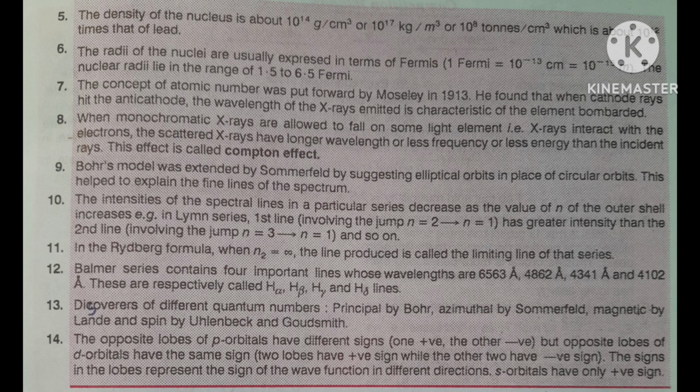Magnetic quantum number tells about the orientation of the orbital, whereas the spin quantum number tells about the direction of spin of the electron. It means the electron moves, and in which direction it is moving, either clockwise or anti-clockwise. The spin quantum number tells about the direction of spin of the electron. This question is also asked. This is the meaning of the principal quantum number.